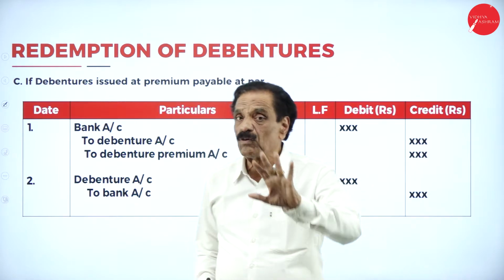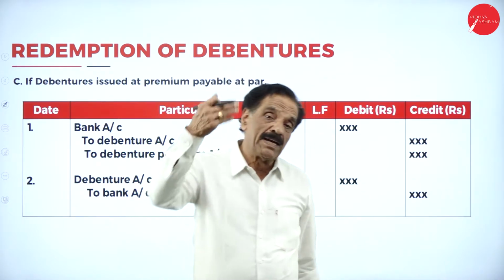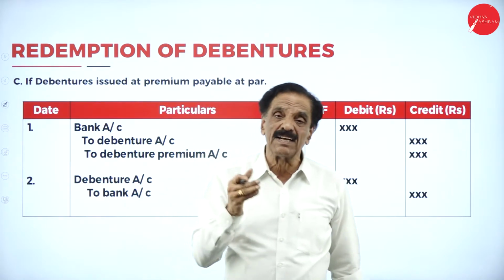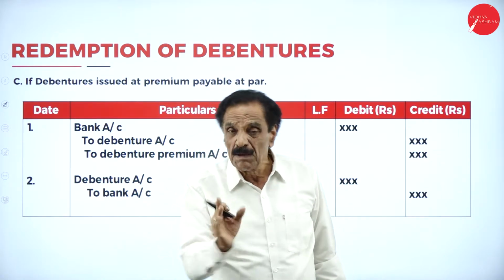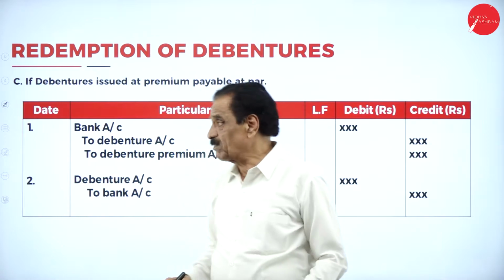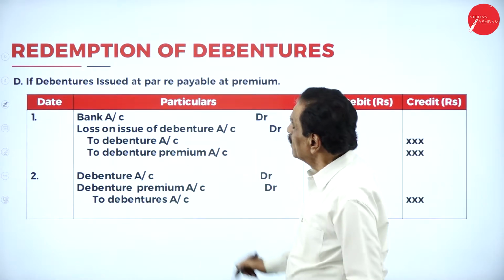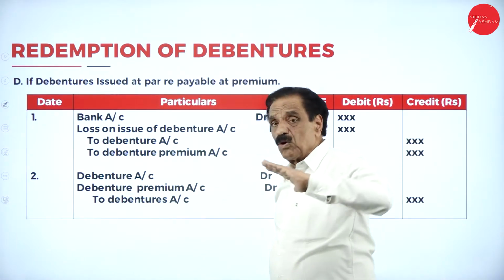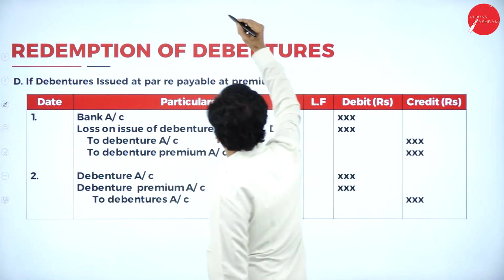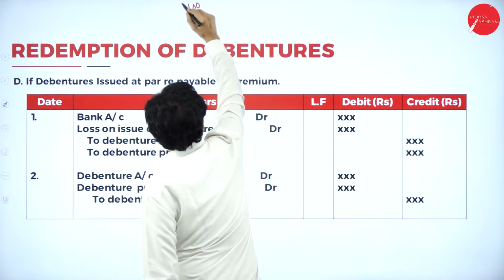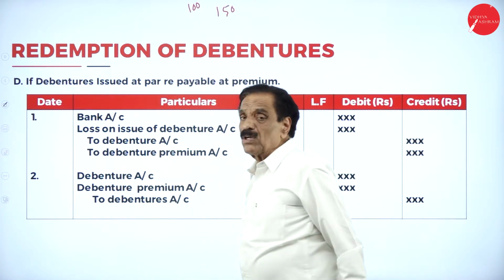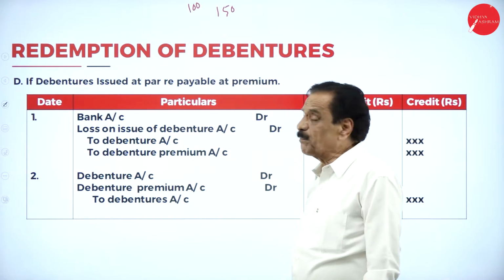So three conditions are over: taken at par, repaid at par; issued at a discount, paid at par; issued at premium, paid at par. We'll go to the fourth entry. Debenture issued at par, repayable at premium. So you issued the debenture at rupees 100, but you pay a premium, 150. How much paid more? 50 rupees. That 50 rupees is a loss.